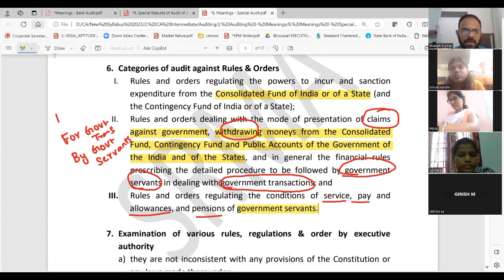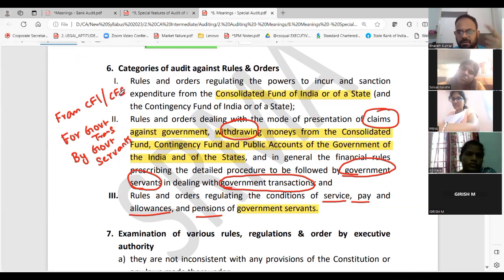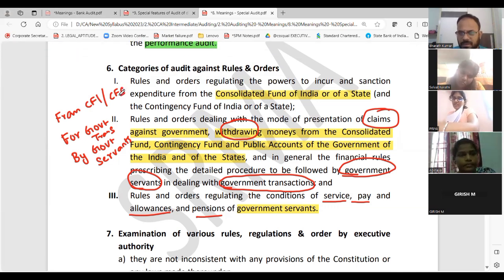So what is the keyword I will write here? I will write from CFI or CFS. Consolidated Fund of India, Consolidated Fund of State. That's all, this is the whole answer. Easy. Three points only: government transaction, by government servant, from Consolidated Fund of India or Consolidated Fund of State. That's all. This is how you will summarize the whole thing.